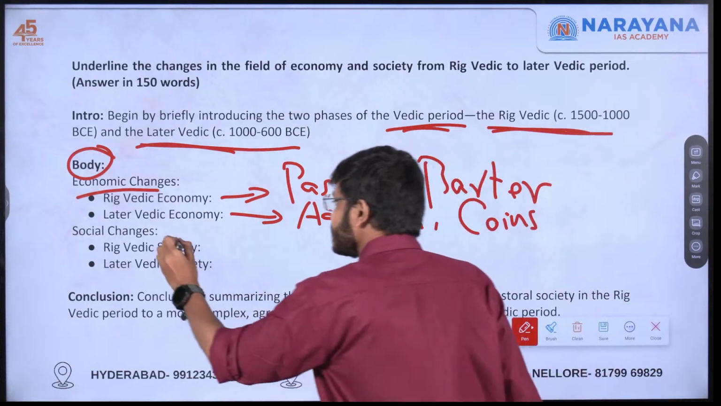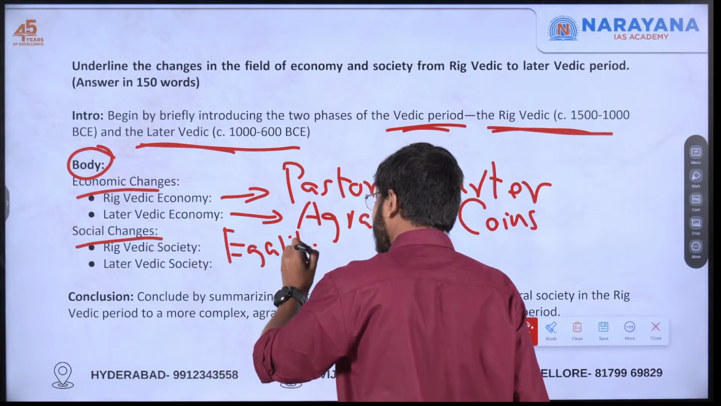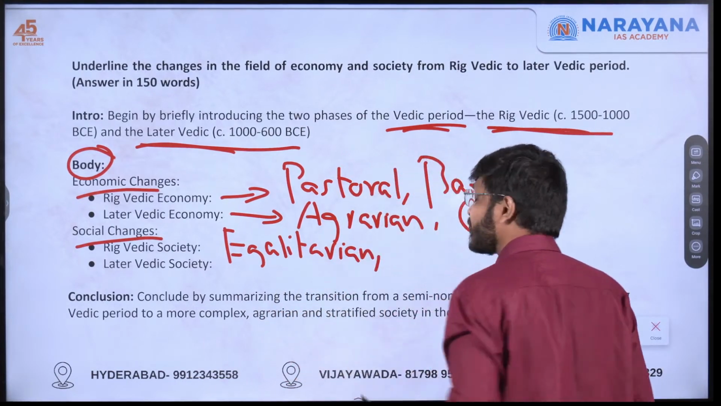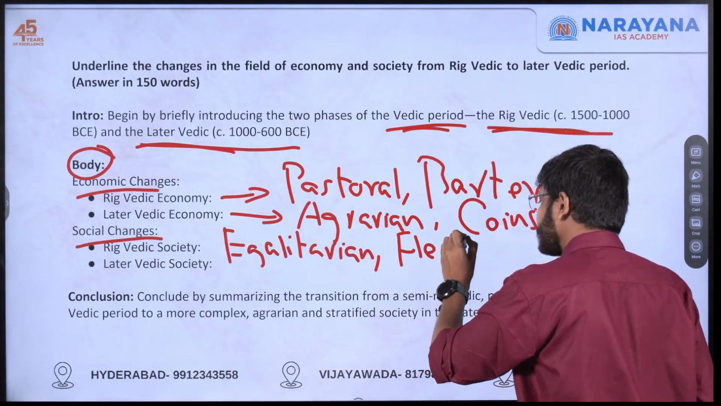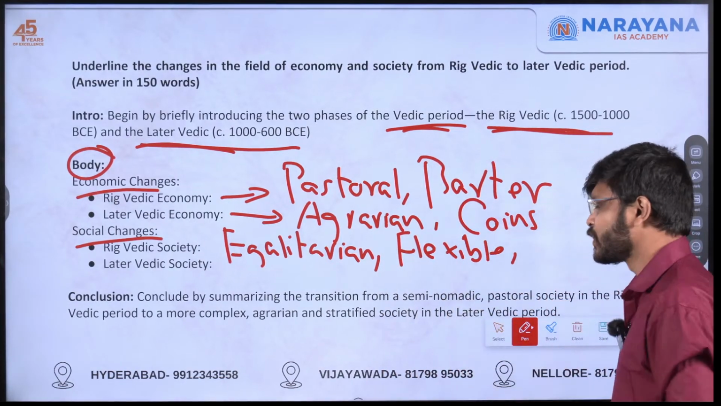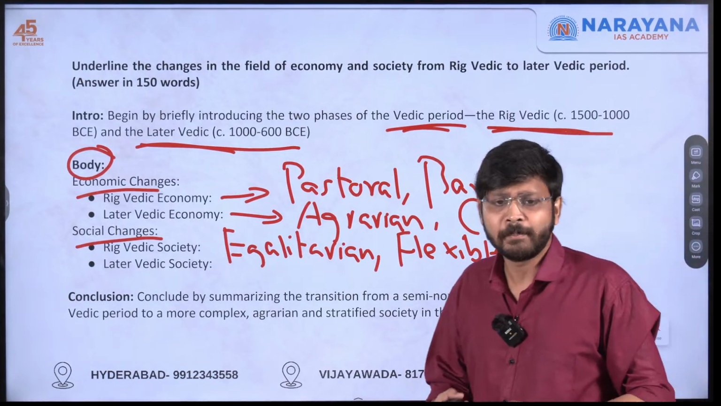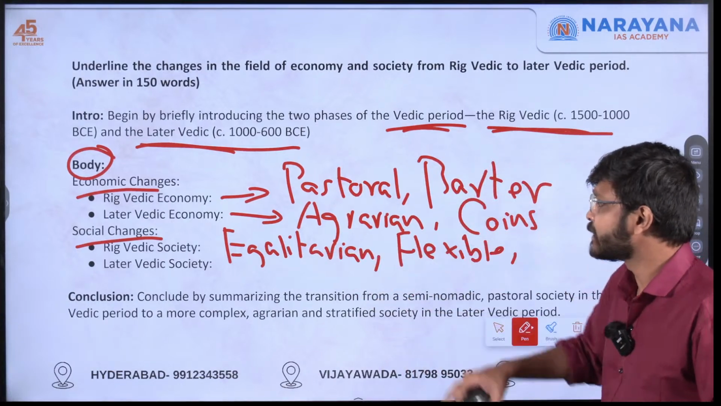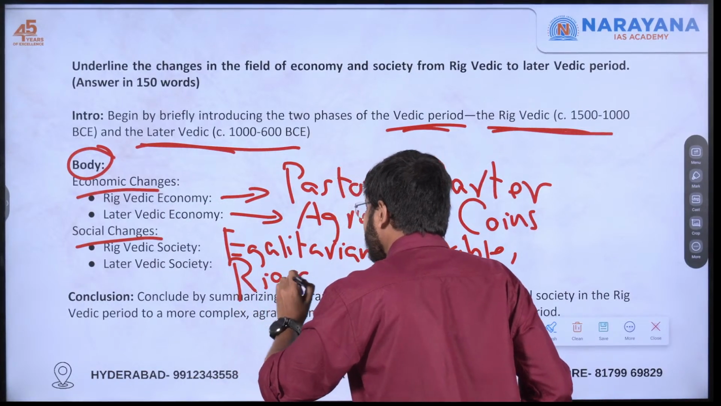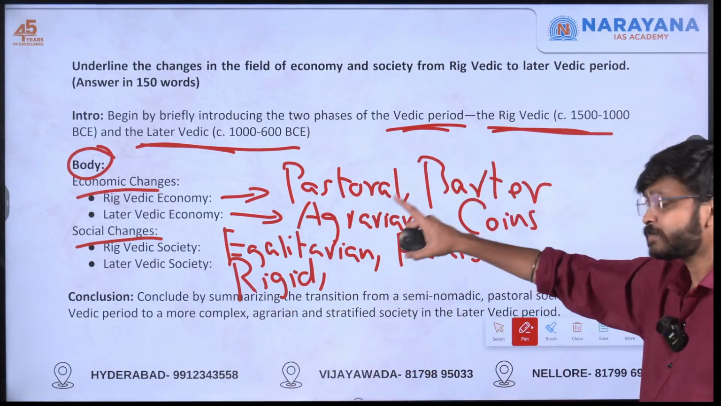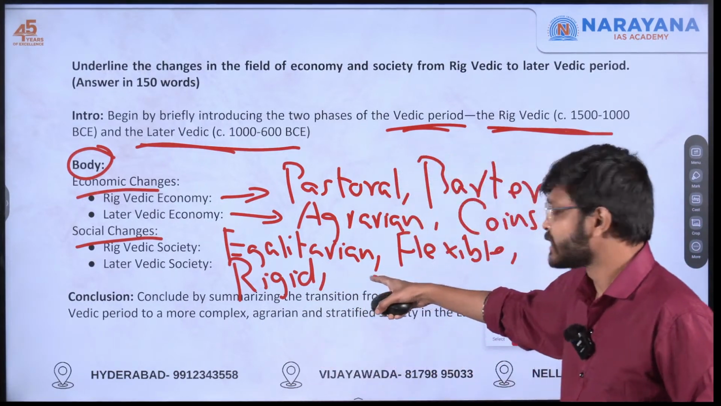Okay, society. Rigvedic society was more egalitarian. Caste systems were flexible, not rigid. Even though caste was there, it was flexible and not rigid. And also the status of women was almost equal in rights compared to men. That was also there. And coming to the later Vedic period, the society became more rigid. Even the status of women declined during this later Vedic period.